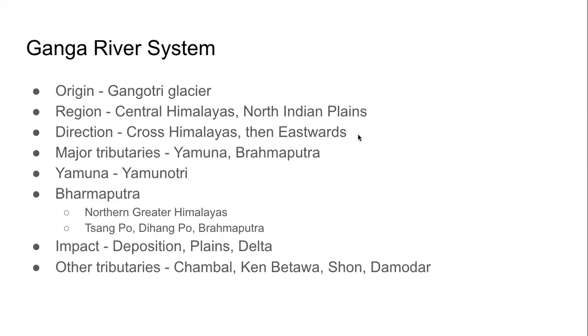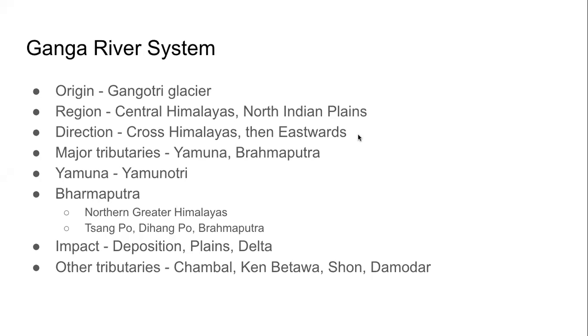We have already seen it has 2 major tributaries, Yamuna, which starts not very far from Gangotri. It starts from Yamunotri. And the other main river, which is Brahmaputra. Brahmaputra is a very interesting river because it starts near the Mansarovar lake. It starts in Tibet, China, in the northern greater Himalayas. There its name is Sangpo. Then its name becomes Dihang. When it enters India, its name becomes Brahmaputra, and then in Bangladesh. Together with Ganga, Brahmaputra is considered as a tributary of Ganga.